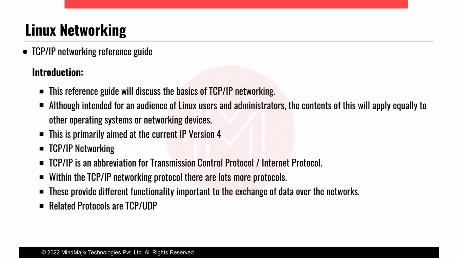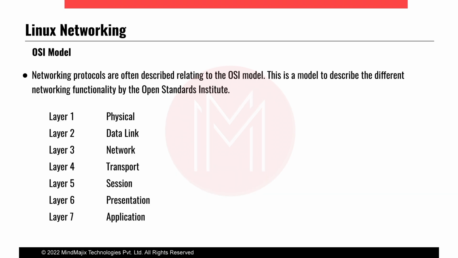We will explain these protocols in the OSI model also. This is the OSI 7-layer model, and most networking protocols are described in relation to the OSI model. OSI stands for Open Systems Interconnection. Functionally we can start from the physical layer, and this consists of the 7 OSI layers.